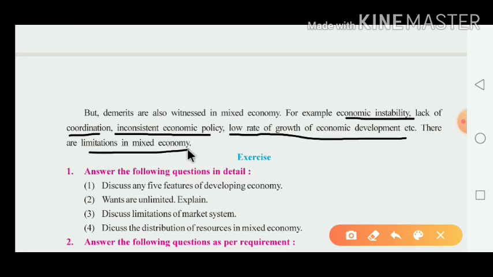So dear children, in all types of economy, market system, socialist and mixed economy, we have learned that some have limitations, some have advantages and some have disadvantages. But India accepts the mixed economy, and now from all over the world the maximum nations accept which system? The mixed economy system.